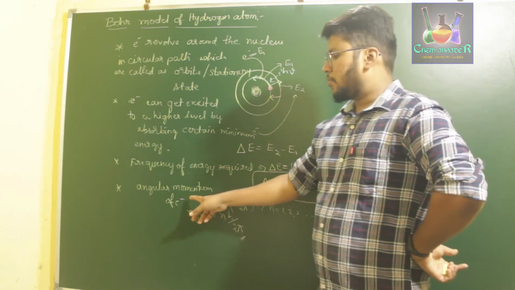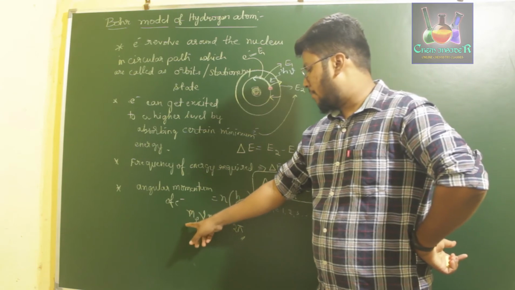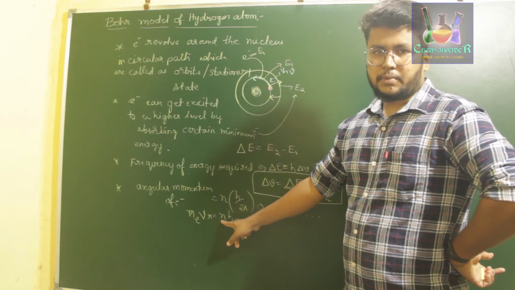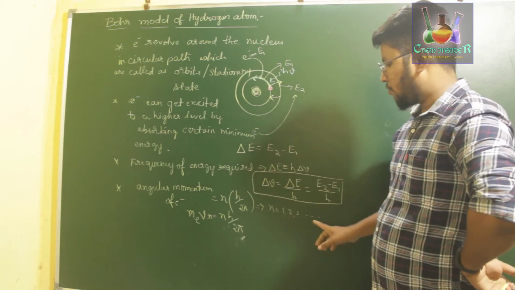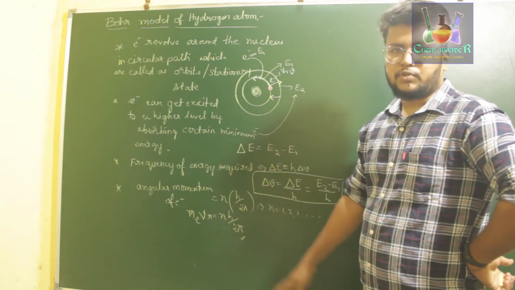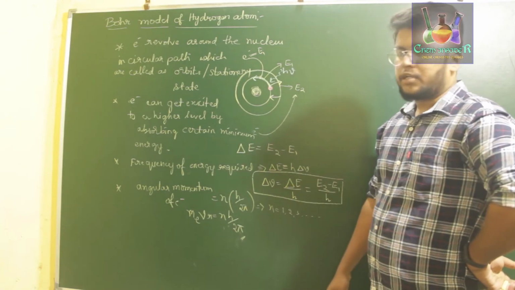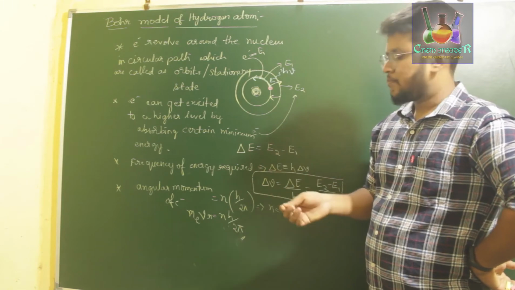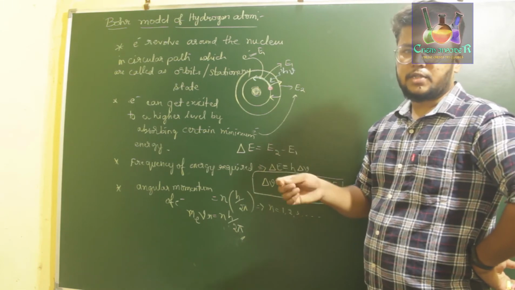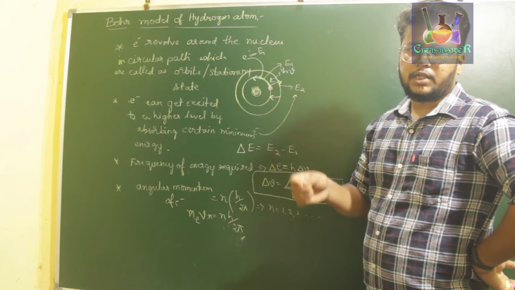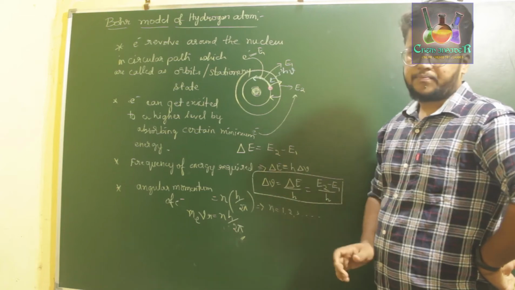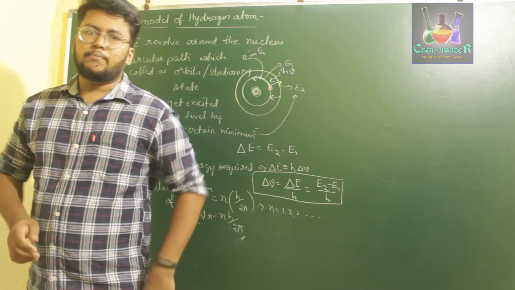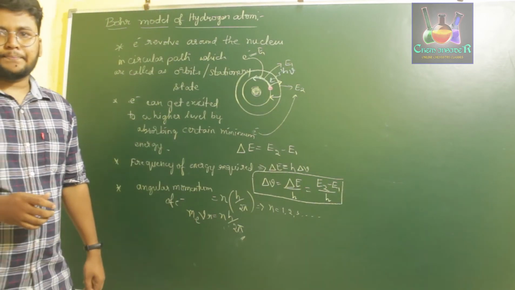Next, the angular momentum of an electron, that is mvr, is equal to an integral multiple, denoted by n, that is 1, 2, 3, 4, etc., of h by 2 pi. These are the constants. So the angular momentum of the electron in the first level is given by 1 into h by 2 pi. In the second level it is given by 2 into h by 2 pi. In the third level it will be 3 into h by 2 pi and so on. So these are the four propositions or four postulates of Bohr's model of the hydrogen atom.